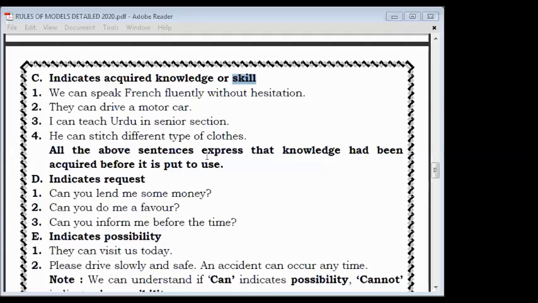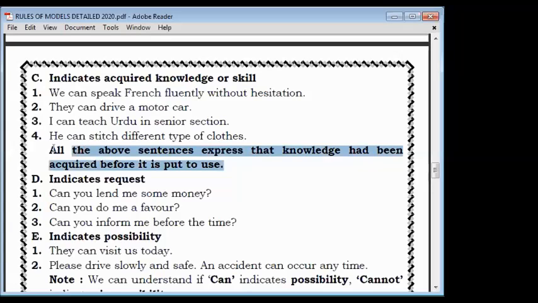So here what we found is that the third rule is that can be used for showing knowledge and skill also. And which kind of knowledge and skill? Acquired knowledge and acquired skill, which is already taken. Okay, all our sentences express that the knowledge had been acquired before it is put to use. This is the most important thing. Means somebody is not learning. Already the person has acquired the knowledge or has the skill, and then he has used it. Then we can use can. Okay.